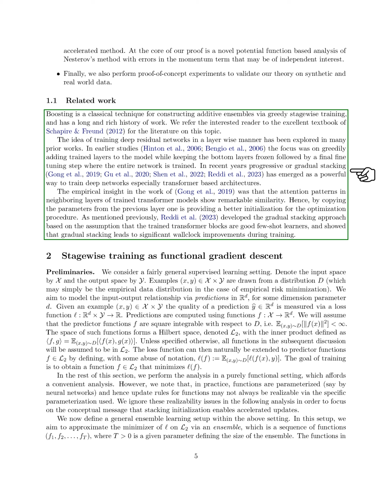In recent years, progressive stacking has emerged as an effective way to train deep networks, especially transformer-based architectures. Researchers observed that neighboring layers in trained transformer models exhibit similar attention patterns. By transferring parameters from the previous layer, a better starting point for optimization is provided. Gradual stacking, based on the idea that trained transformer blocks are good at learning from few examples, has been shown to significantly speed up training time.